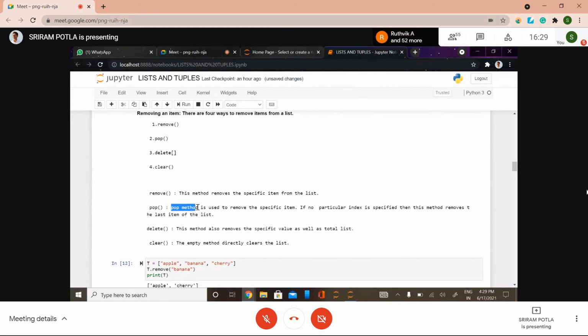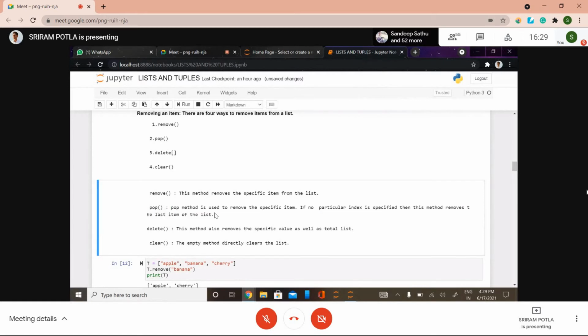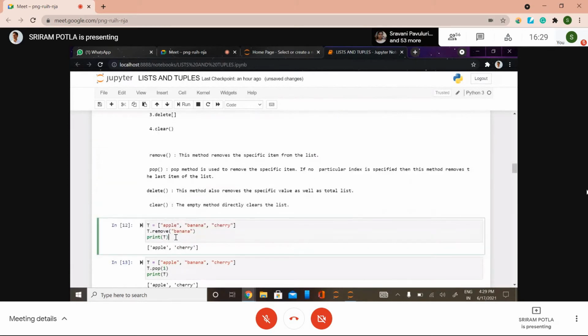See here, pop is a method used to remove a specific item. If no particular index is specified, then this method removes the last item of that list. When it comes to delete, it will remove the specific element as well as the total list. But whenever you use clear, it will simply clear the list directly. First let's go with the remove method. You need to give the value which has to be removed here.